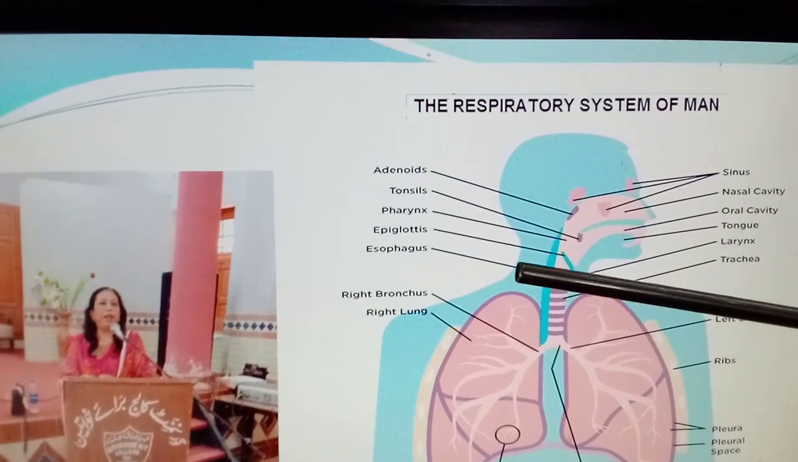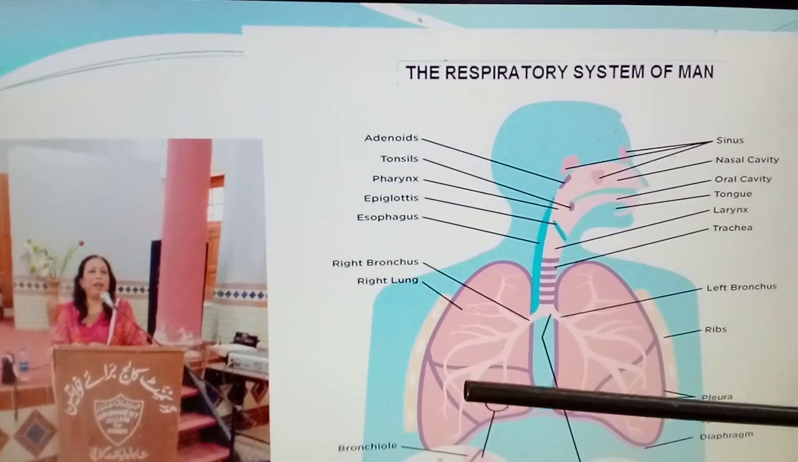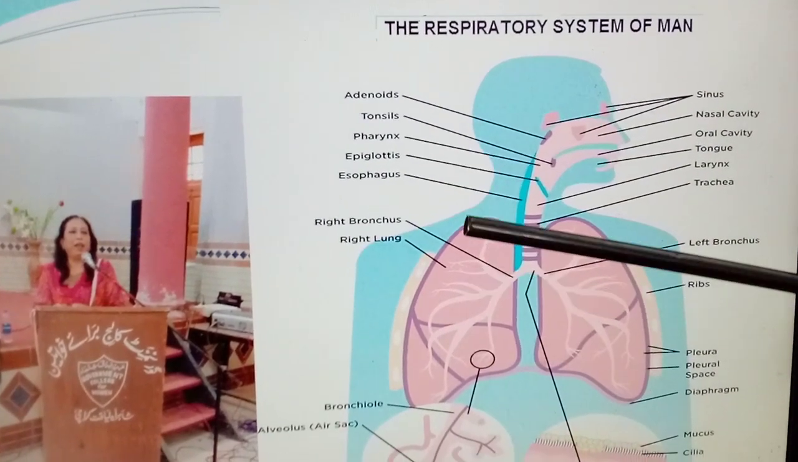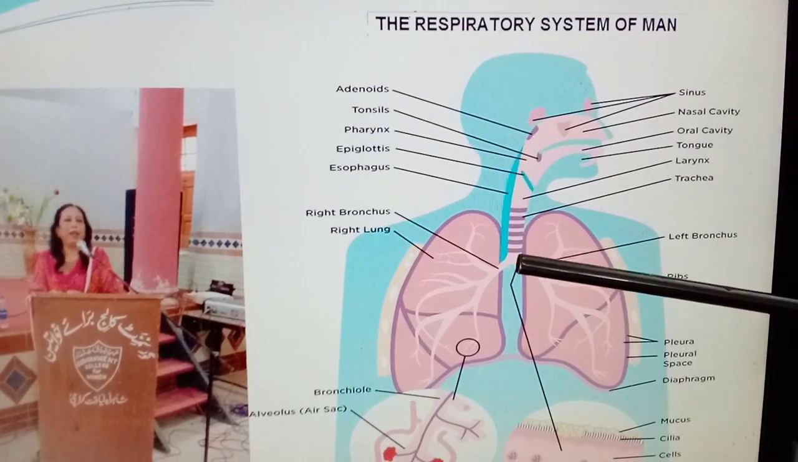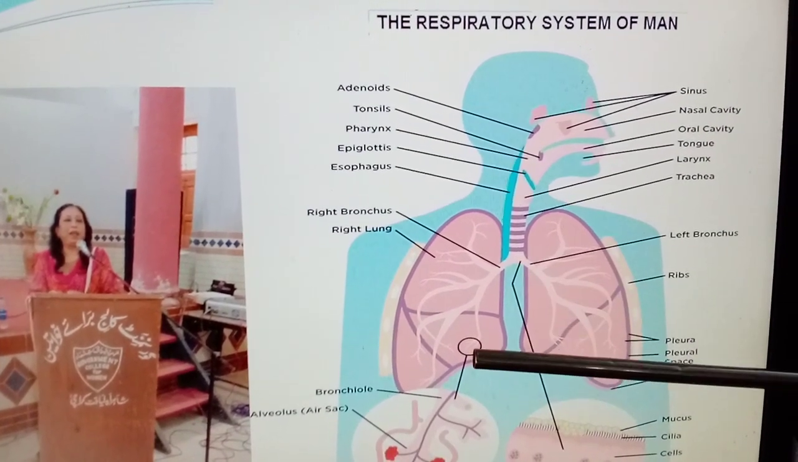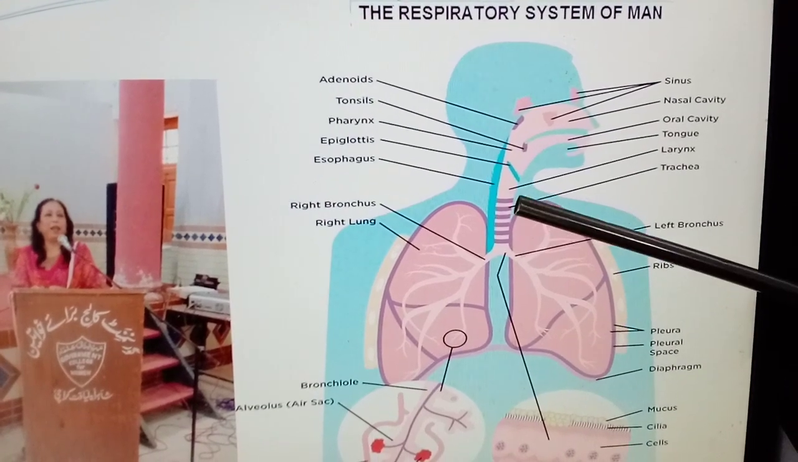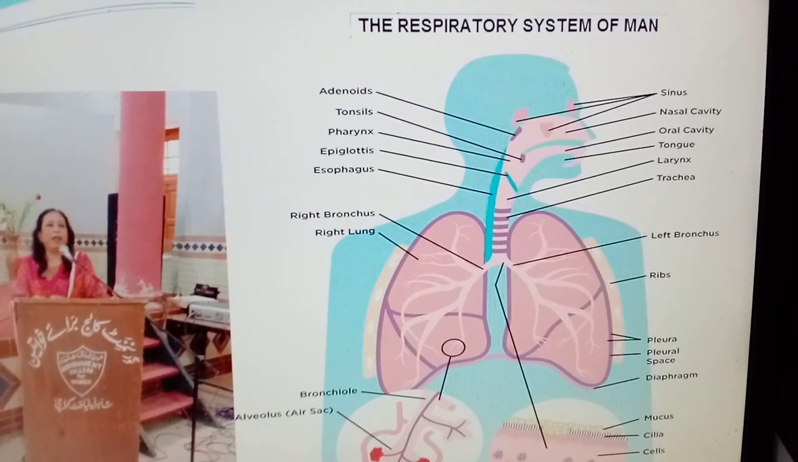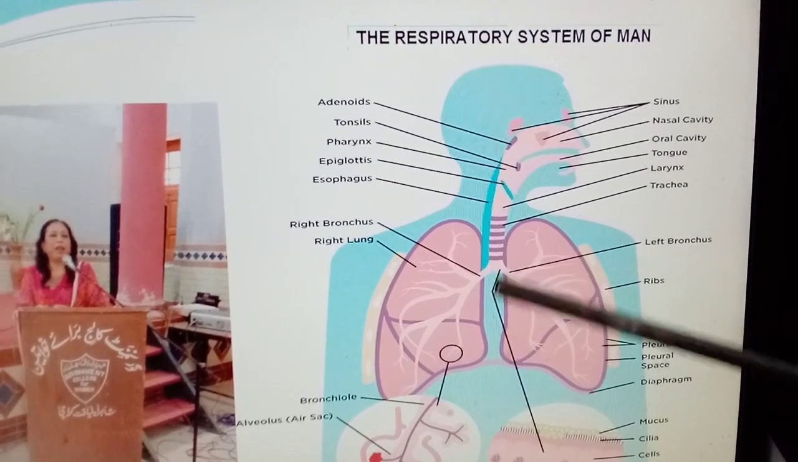The lower respiratory tract: all the organs of the lower respiratory tract are located inside the chest cavity. These are the trachea, bronchus, and the lungs, bronchioles, and the alveoli. The trachea is located just below the larynx. The trachea is the main airway to the lungs.